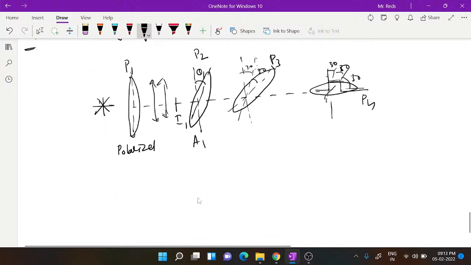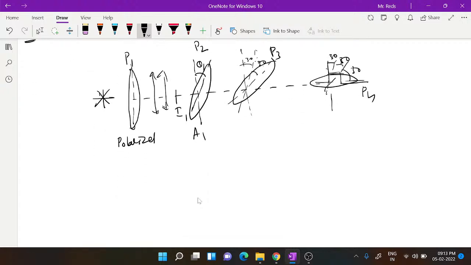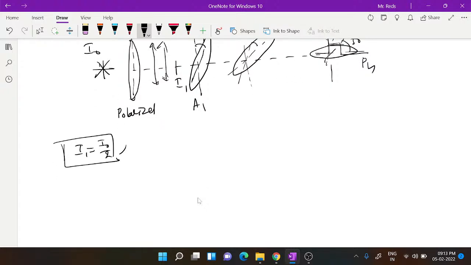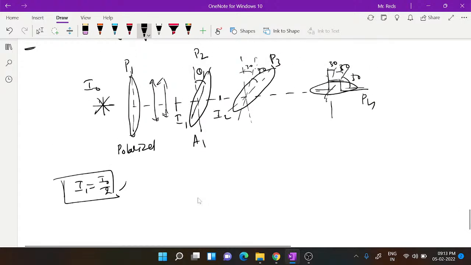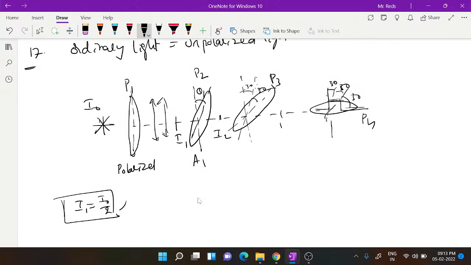Now what you have to understand from the question is the percentage of the incident intensity that emerges out from the system. Let us consider this is I0, then I1, from the polarizer, will always be I0 by 2. You have to fix in mind, I1 always will be I0 by 2. The intensity coming out of the first analyzer is I2, the third polaroid gives I3, the fourth polaroid gives I4.